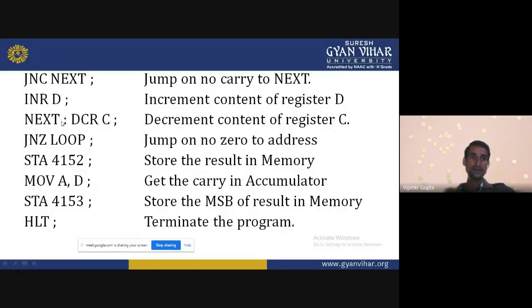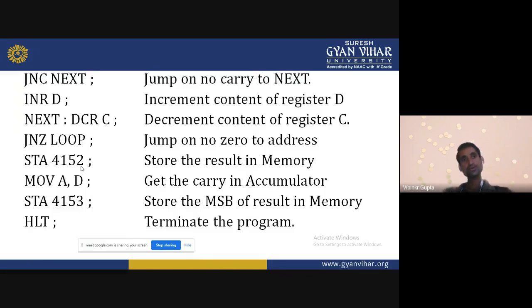We can store it into the next memory location, or we can say the HL pair. The HL pair has 4151, so we can increase it. We can use INX H, or directly STA 4152. INX H is better than this instruction, but we can use any instruction.